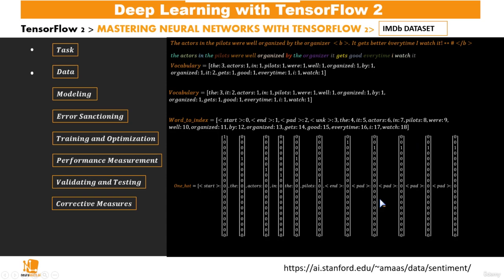So that's why we pad it 4 times: here we have 1, 2, 3, 4, 5, 6, 7, and to match up with 11, 11 minus 7 is 4.